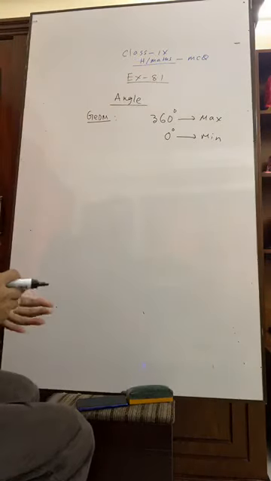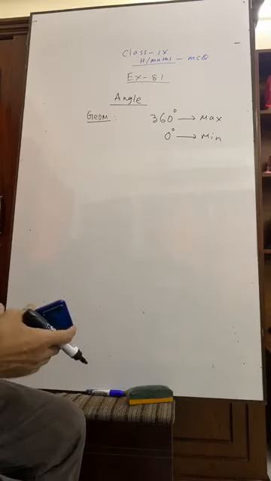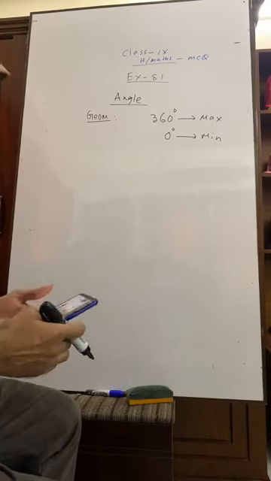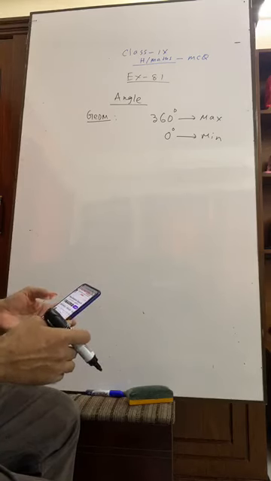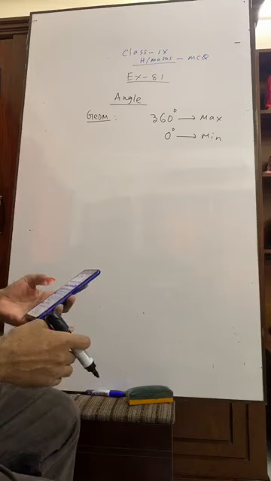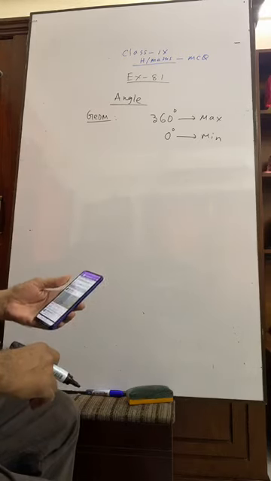So what we have come to know is that an angle in geometry, its maximum value is 360 degree and minimum is 0 degree. Okay.